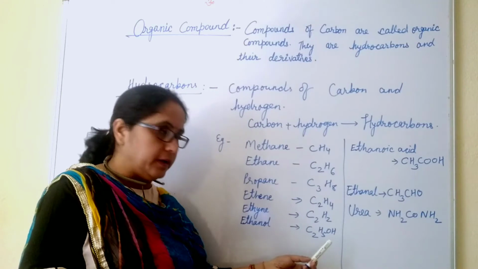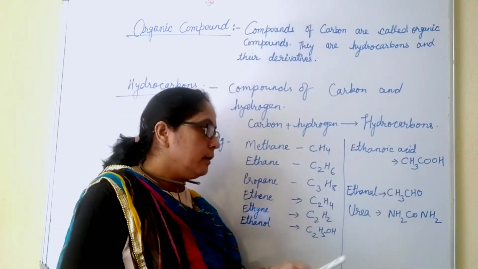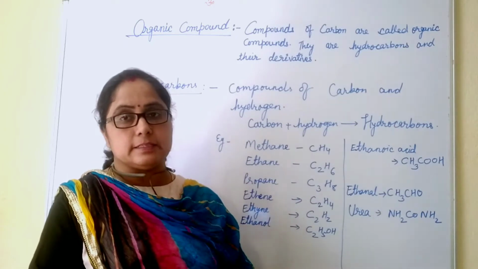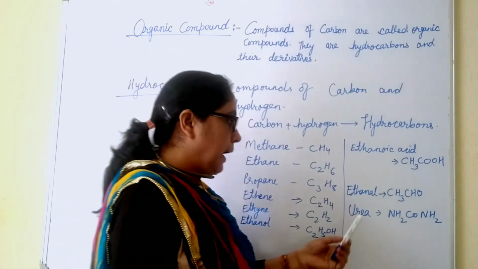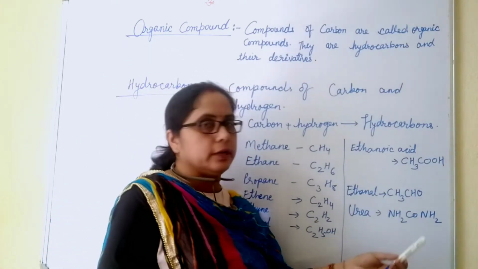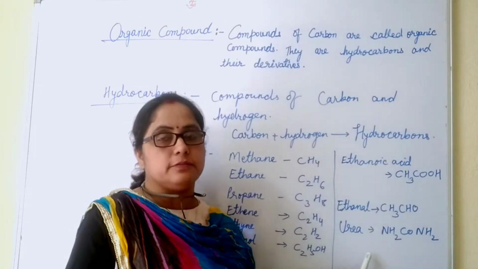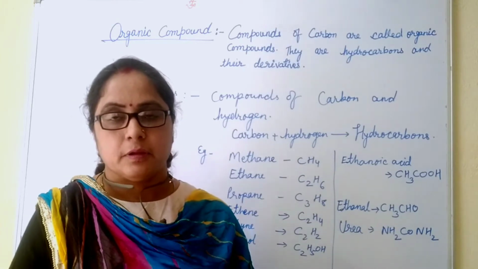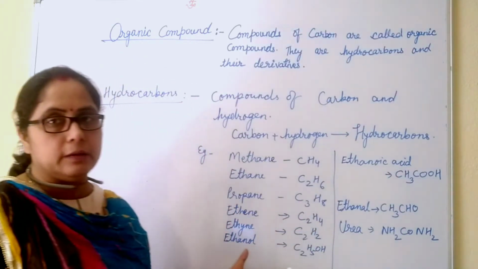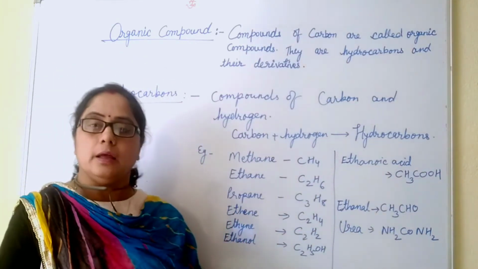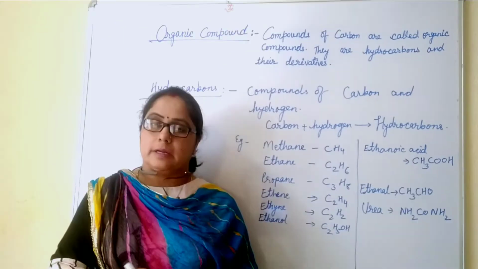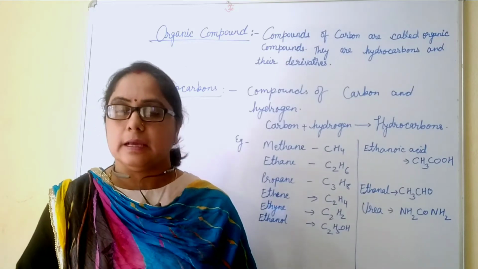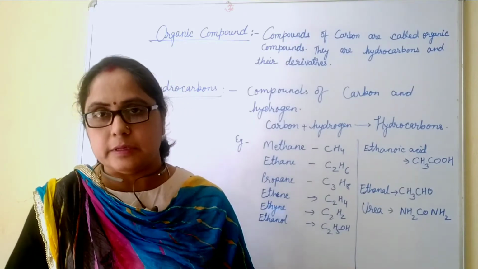ethanol C2H5OH, ethanal CH3CHO, ethanoic acid CH3COOH, and urea NH2CONH2. Urea is the first organic compound which was prepared in the laboratory. So these are the hydrocarbons as well as organic compounds. Organic compounds are mostly carbon compounds because they all contain carbon, hydrogen and other elements.